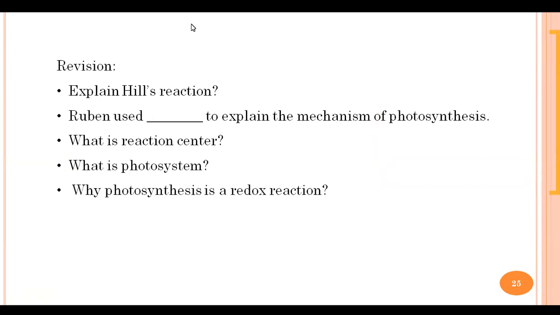The next question is, we know there are three important experiments, right? The first was Van Niel's. Then Hill's reaction, and the third one was Ruben's. So tell me, Ruben had done the experiment using what? He used dash as experimental material to prove what is happening in photosynthesis.